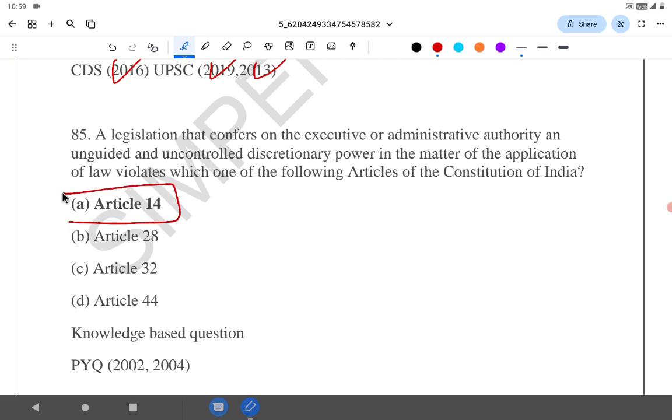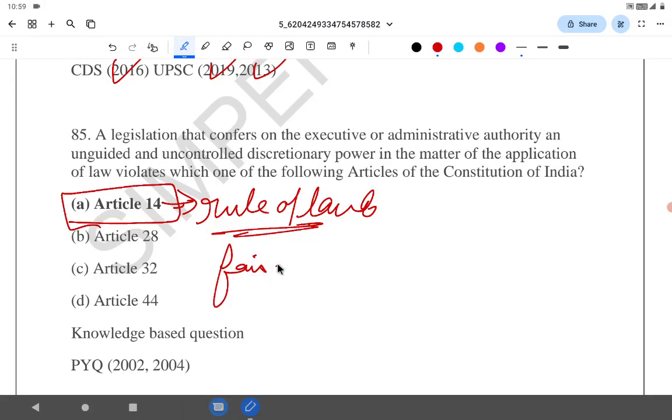See, Article 14 is right to equality and no discrimination based on gender, sex, caste, race, place of birth, etc. It kind of deals with rule of law, that is fair application of law.